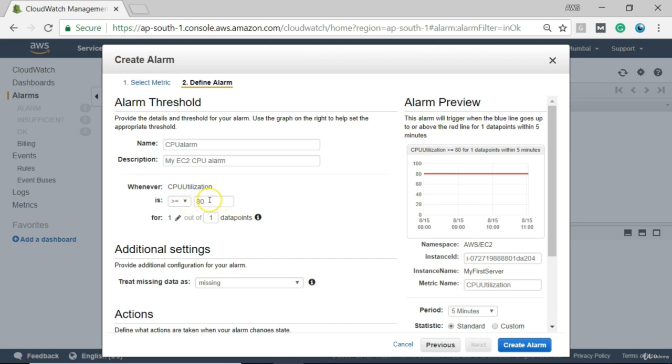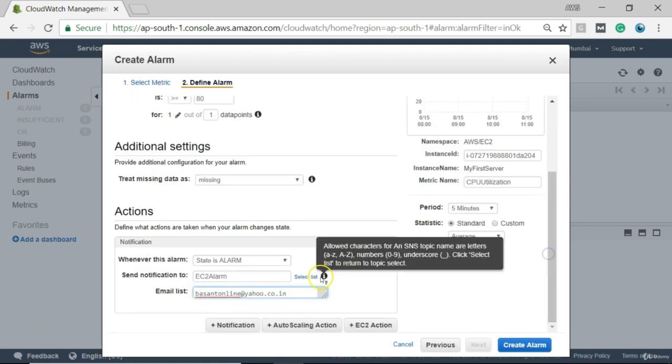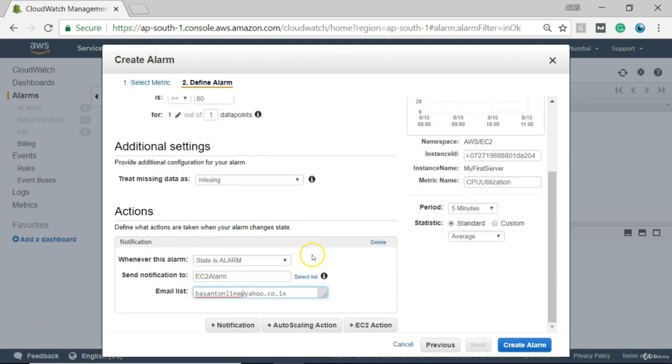It can be 80, 90, 70%, whatever is comfortable for you. And then we have set an email ID where we want the alert to be sent. Okay, and then finally I will click this create alarm. Let us see what happens.